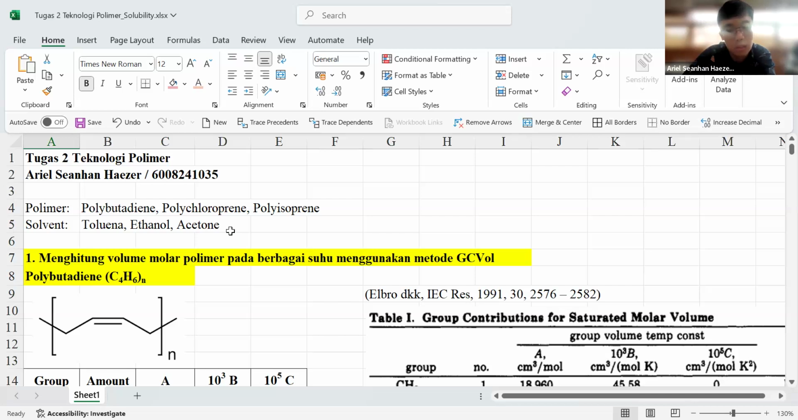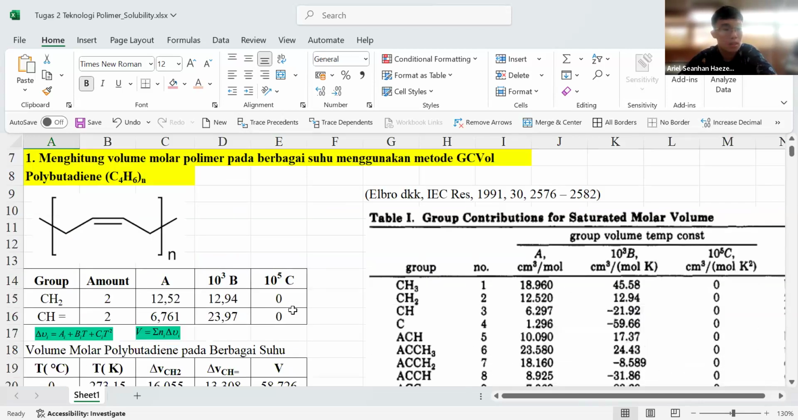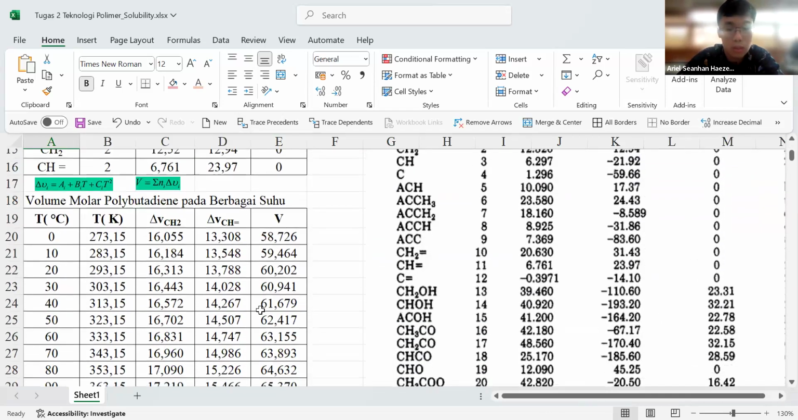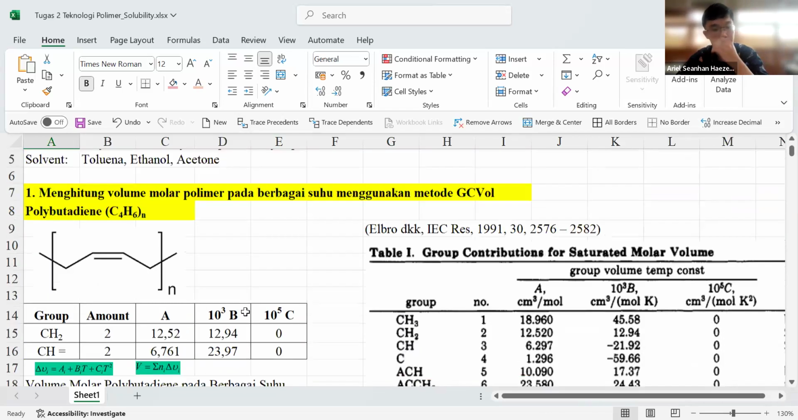For the solvents, I select three. Toluene is a nonpolar aromatic solvent. Ethanol represents a polar protic solvent, and acetone is a polar aprotic solvent. We want to calculate the solubility of the polymers in the solvents at various temperatures, and I choose temperatures from 0 to 200 degrees Celsius.